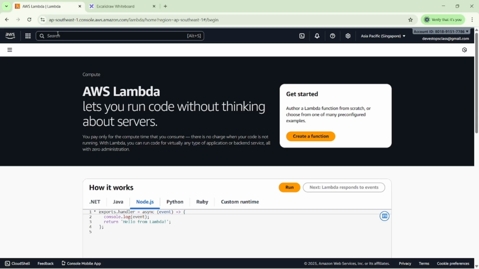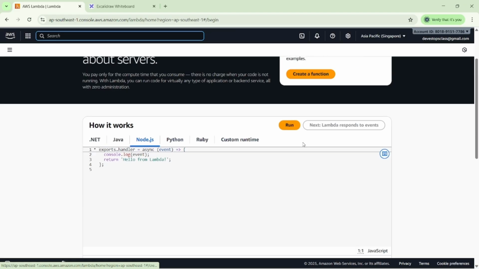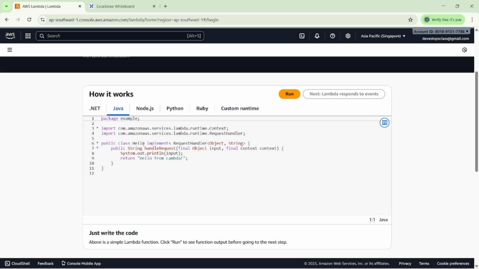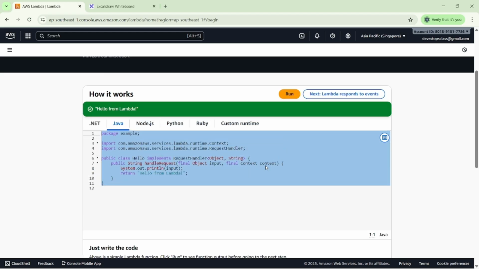You can search for Lambda here, then you can see Create function. You can see the different languages in which we can create applications: .NET, Java. I'm going with Java here. You can see this is my package, and whenever we run it here, you can see the Lambda.